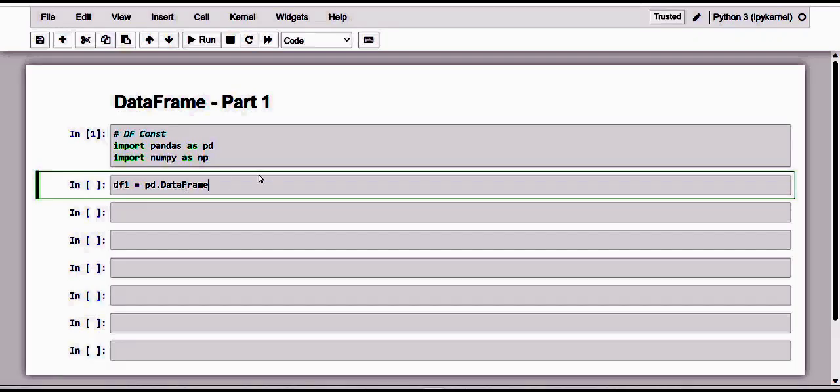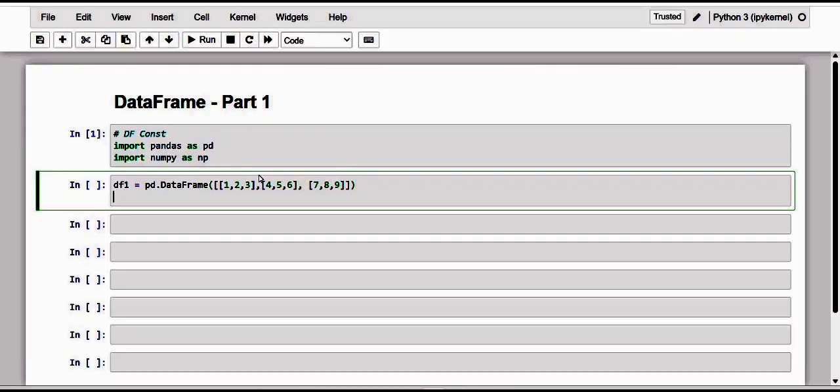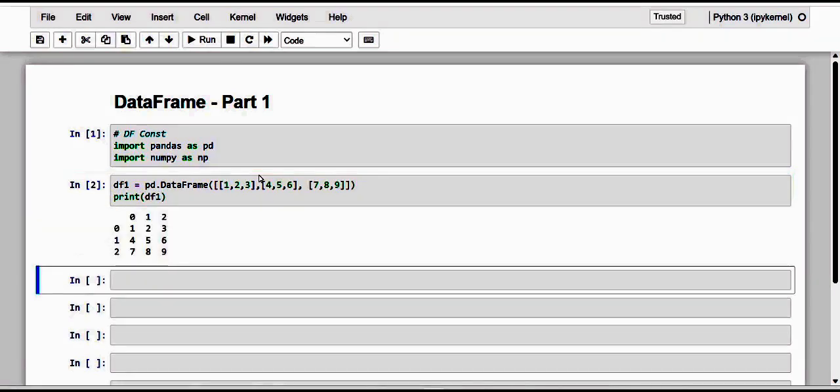Here I'm just going to give the input as a series: 1, 2, 3, then 4, 5, 6, and lastly 7, 8, 9. So let this be our example. This is our DataFrame 1.